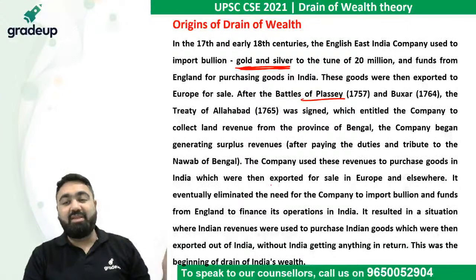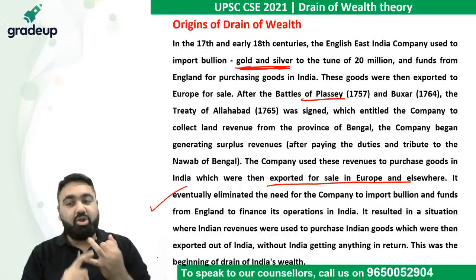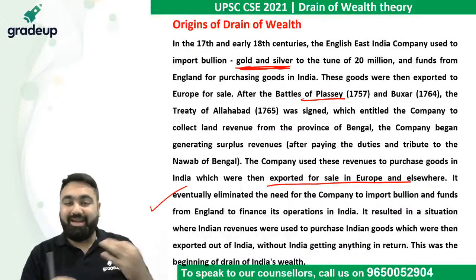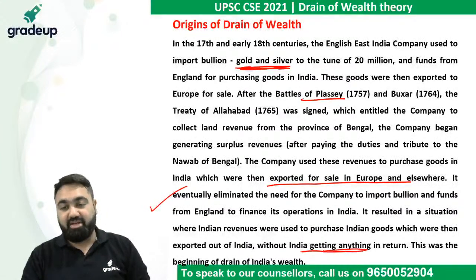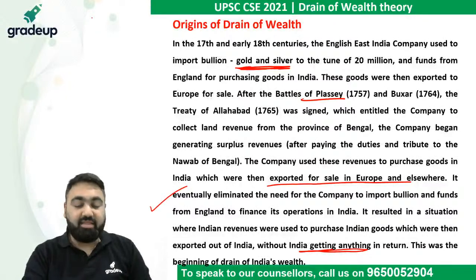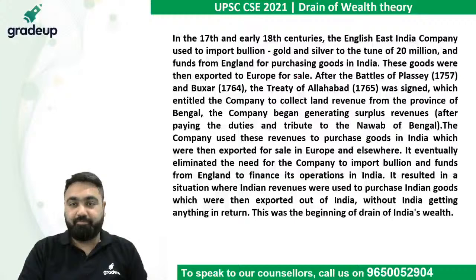Our wealth was being exported to Europe and other parts of the world, and India was getting nothing in return, not even gold and silver. We were just being exploited by the British, and that was the beginning of the drain of India's wealth.